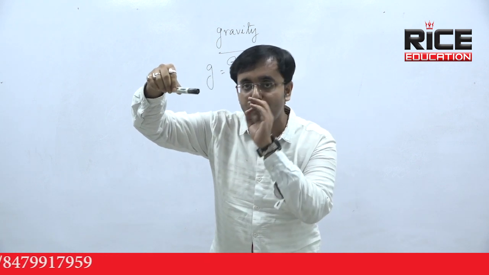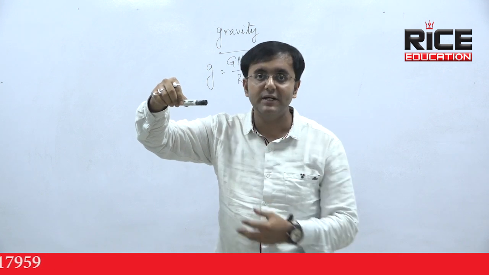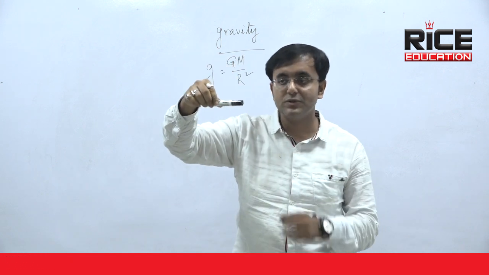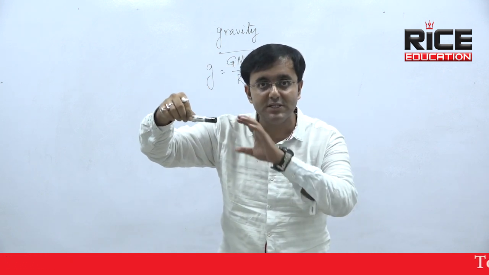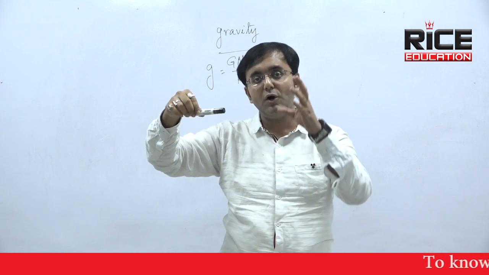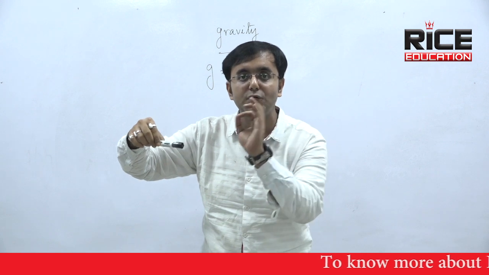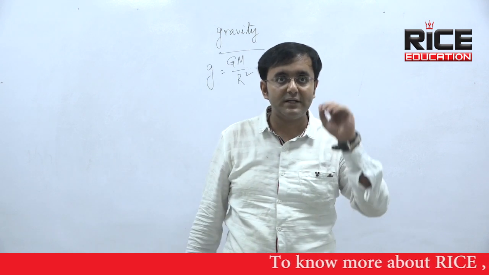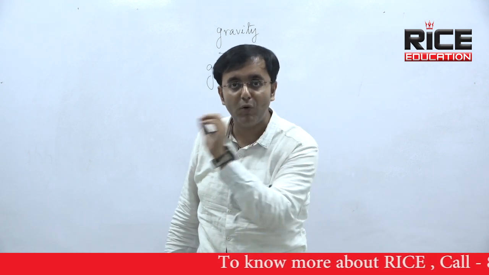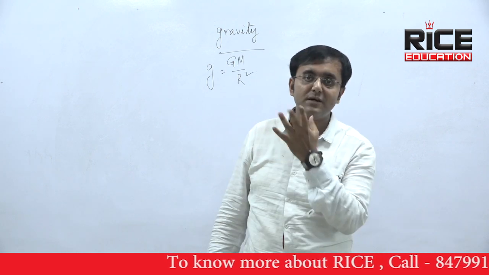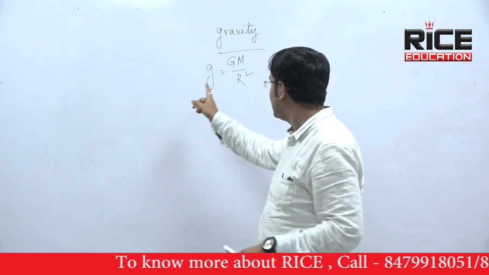It will fall down due to a force called gravity. Any object falls down due to the effect of gravity when you release it. Whenever you release any object from some height, it has an acceleration. That is what is called acceleration due to gravity. So basically, the acceleration of a free falling body is called acceleration due to gravity, and that is represented by small g.